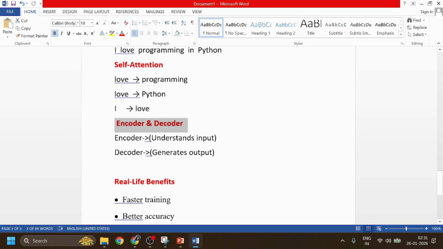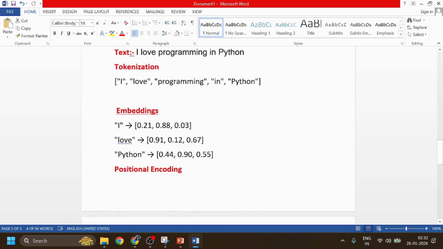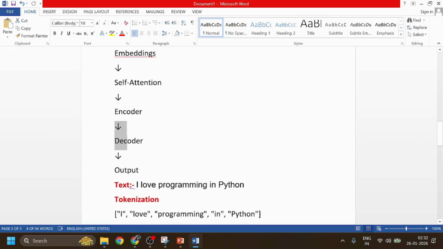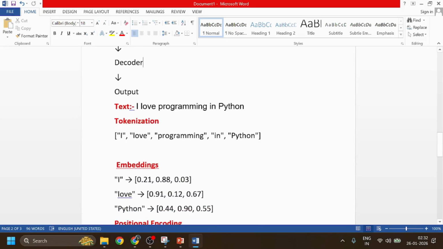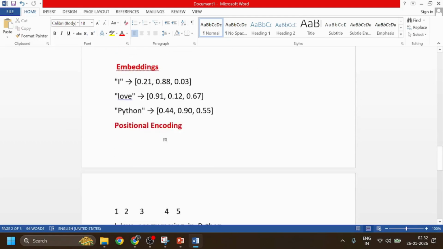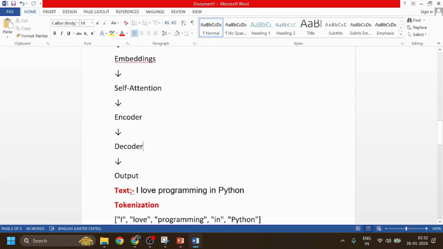Encoder understands the sentence and decoder generates the translation. Together they form the transformer, these two, encoder and decoder. Okay guys, and after this, I got our output here.